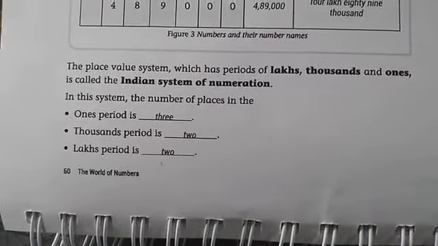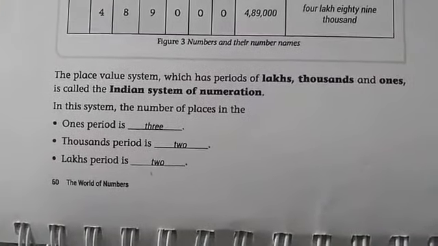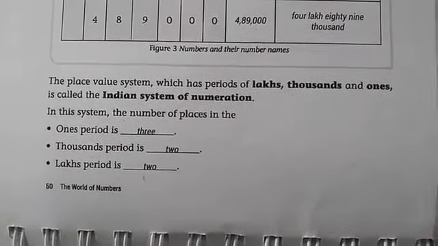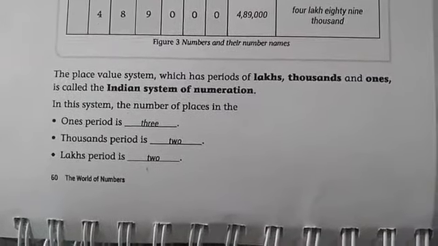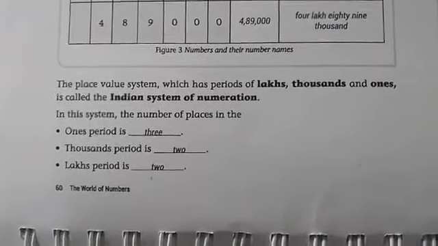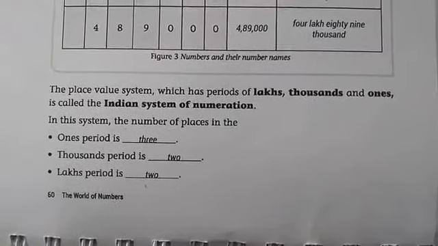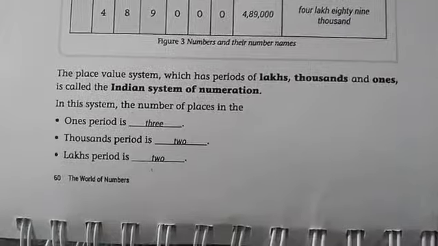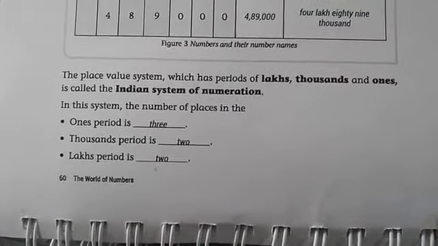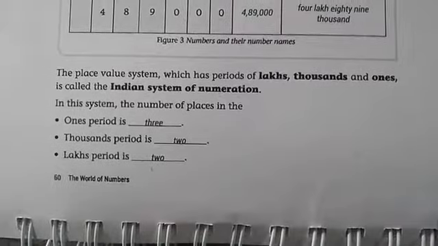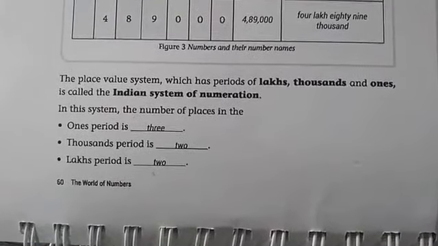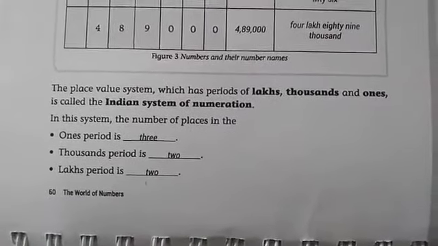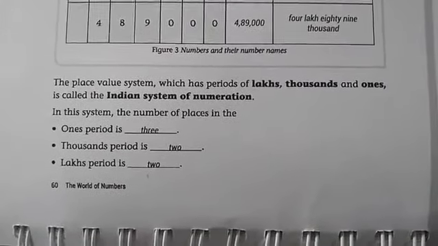The place value system which has periods of lakhs, thousands and ones is called Indian system of numeration. This is very, very important. We know that ones, thousands, lakhs. Periods are different than place values. Periods: ones, thousands, lakhs, crores, these are the periods.